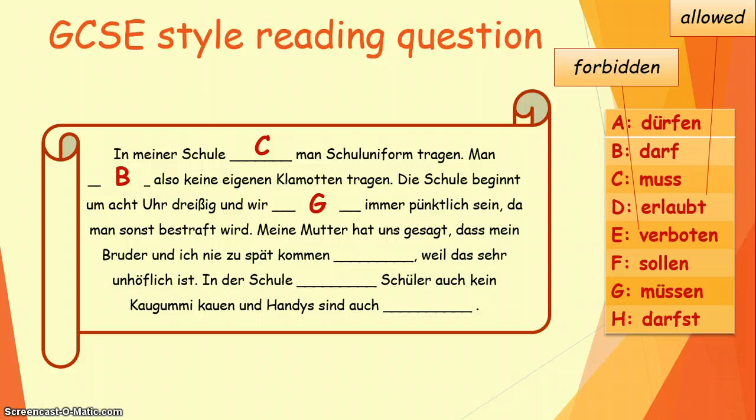time, because otherwise you will be punished. Meine Mutter hat uns gesagt, dass mein Bruder und ich nie zu spät kommen sollen, weil das sehr unhöflich ist. So my mother told us that my brother and I were never supposed to be late because that is impolite. Unhöflich means impolite. In der Schule dürfen Schüler, Schüler is plural, it means students, dürfen Schüler auch kein Kaugummi kauen. They're not allowed to chew chewing gum. Und Handys sind auch verboten.